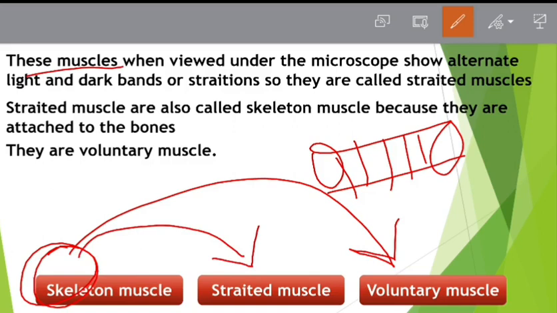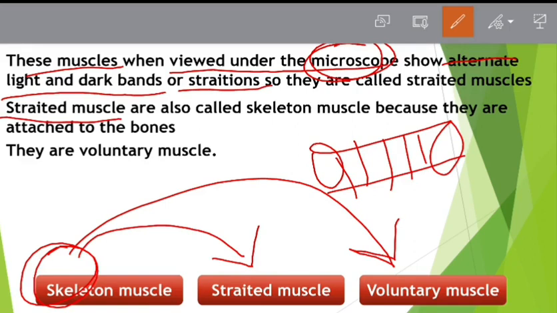The important thing is where they are located. These muscles are found in the alimentary canal. What is the alimentary canal? The alimentary canal is the pathway of passage of food, starting from the mouth right up till the anus where food gets out. This alimentary canal has muscles.